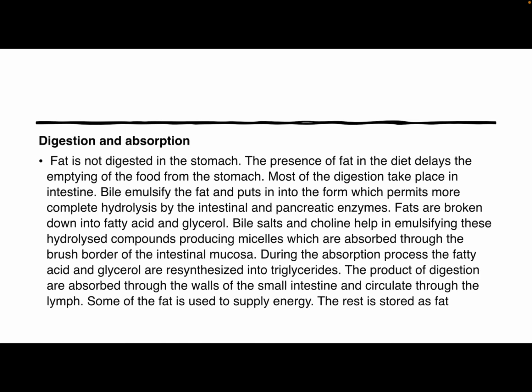Bile salts and choline help in emulsifying these hydrolyzed compounds, producing micelles, which are absorbed through the brush border of the intestinal mucosa. During the absorption process, the fatty acids and glycerol are resynthesized into triacylglycerides. The products of digestion are absorbed through the wall of the small intestine and circulate through the lymph. Some of the fat is used to supply energy and the rest is stored as fat.